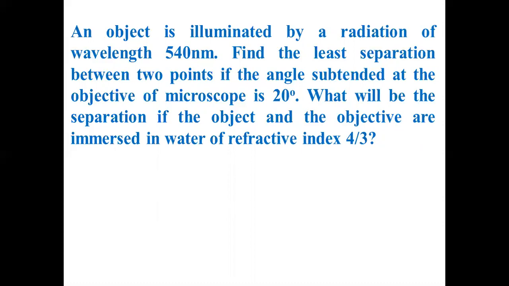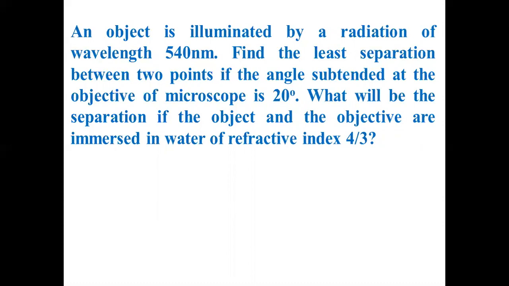Did you understand what is given in this problem? Unless you remember the resolving power or limit of resolution of a microscope, you can't understand this. Find the least separation between the 2 points. What do you mean by that? Suppose you want to see 2 very closely lying objects, you have to use a microscope. How much capability has that microscope got to show 2 very closely lying objects as separate objects? What is the minimum distance between them at which it can show them?